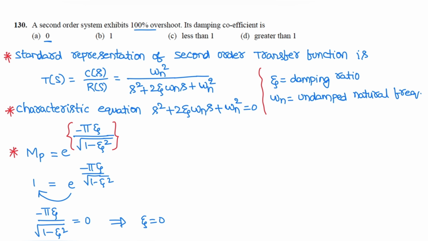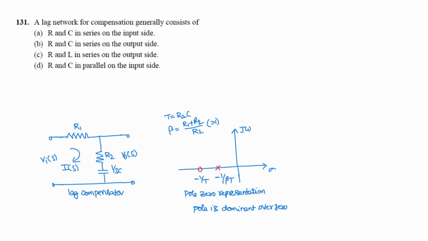Next question. A lag network for compensation generally consists of, this is a circuit diagram for a lag network. So it consists of RC elements in series at the output side. Also given is the pole-zero representation of the lag network. Here the pole is dominant over the zero. For a lag network, the pole is dominant over the zero. Correct option is B. RC in series with the output side.